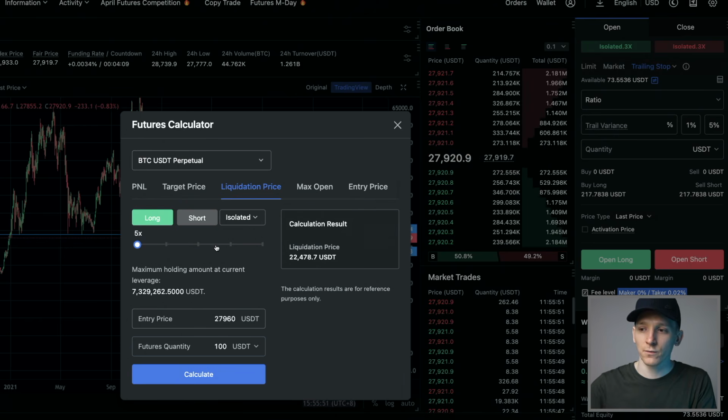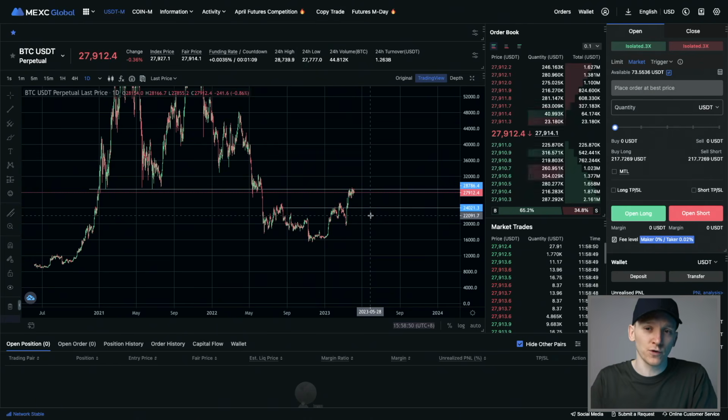It's absolutely vital that you have this in your mind before trading, so you know where your stop loss is and your take profit is, if it's above or below the liquidation price, if you're using too much leverage. Now we'll look at the support and resistance method for trading, and also how to size your trades appropriately to take the right amount of risk that you want to take.